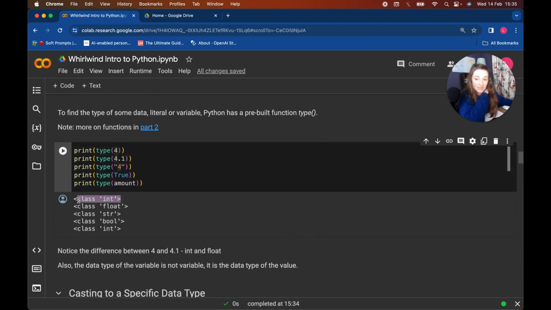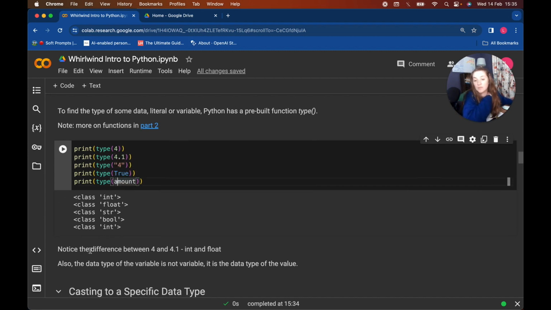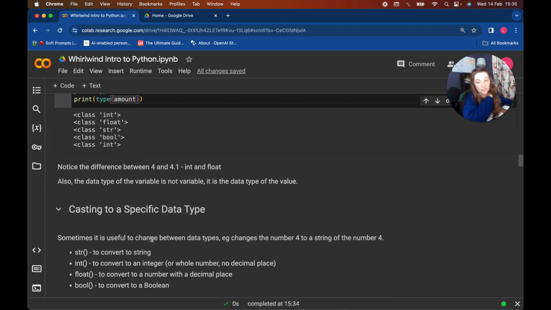We have class integer, class float, class string, class boolean, and if we print the type of a variable, we don't actually get the variable out, we get the type of what it is. If we remember, amount was 50, so that is an integer, which is interesting and useful.